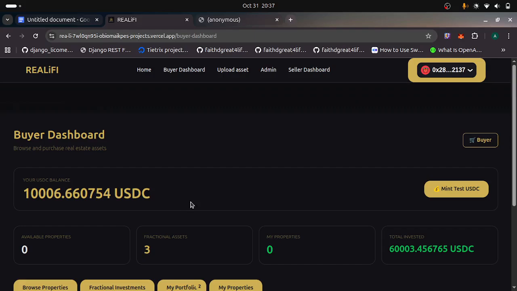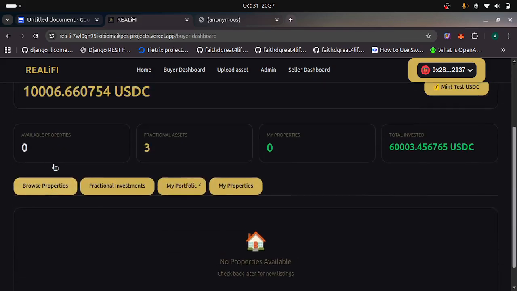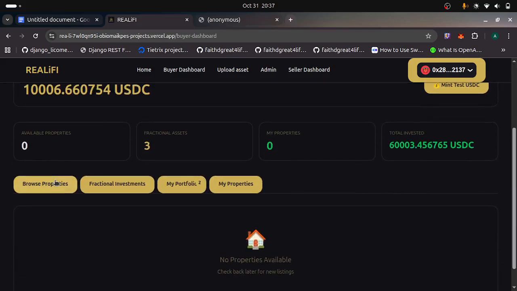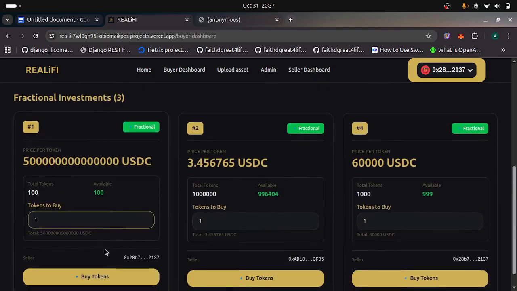Okay, so this is my balance. I have this mint test USDC that allows me to just mint mock USDC for testing out the platform. So on the buyer dashboard, they have the branch properties. If I have bought a property completely, if I bought 100% of the property, it will be here. Then fractional investments. So these are assets I can invest in fractionally.